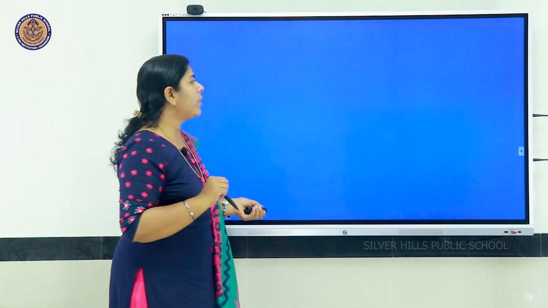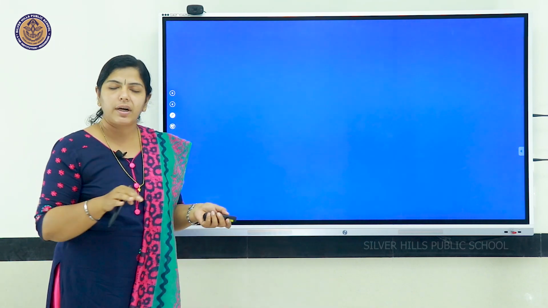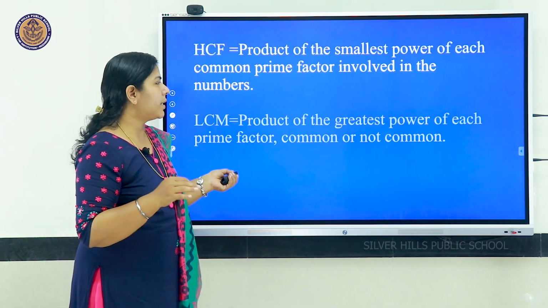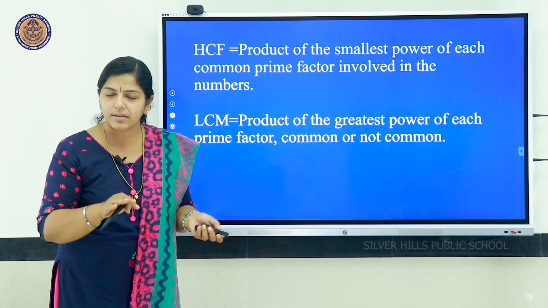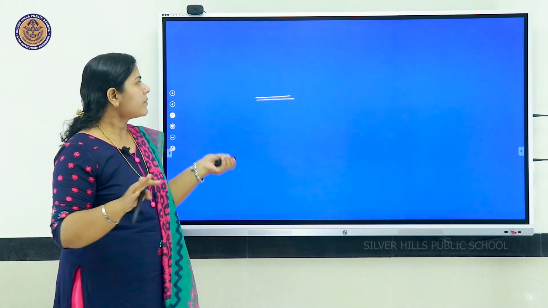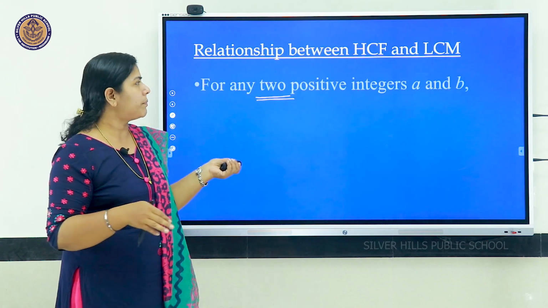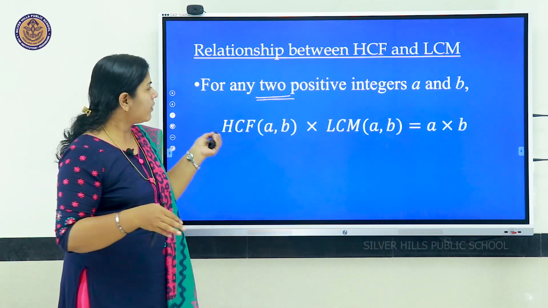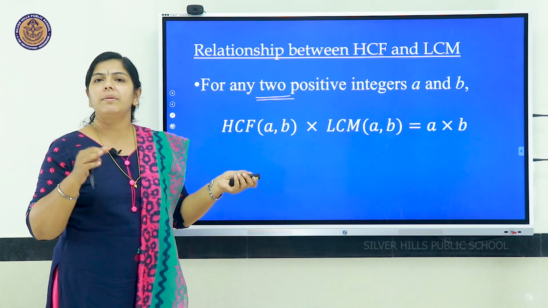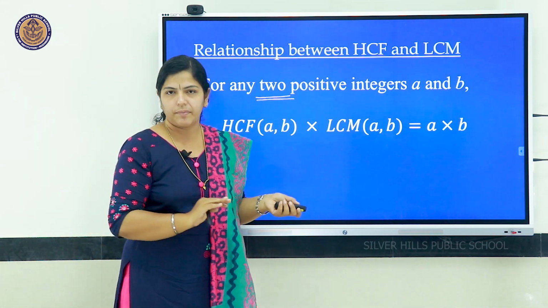So these are the points which you have to remember with the fundamental theorem of arithmetic: what is the statement, how to find the HCF and LCM using prime factorization, and also the relationship between HCF and LCM.